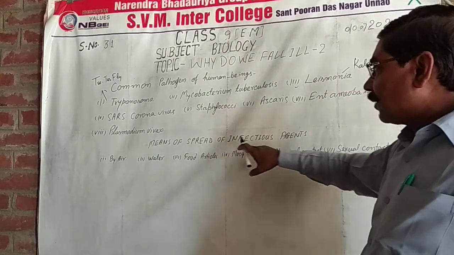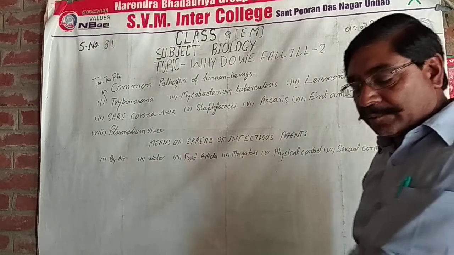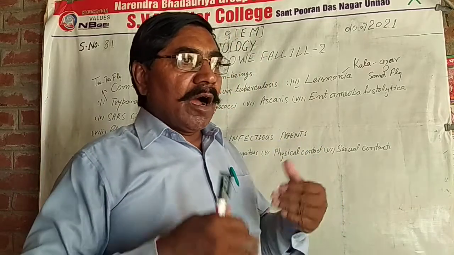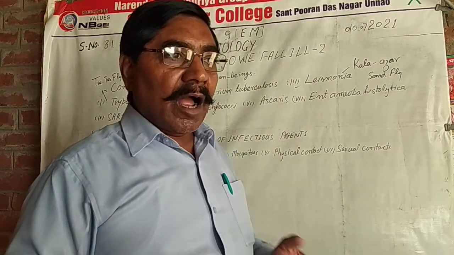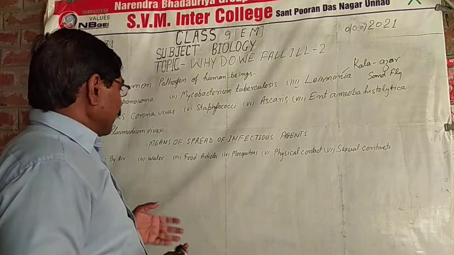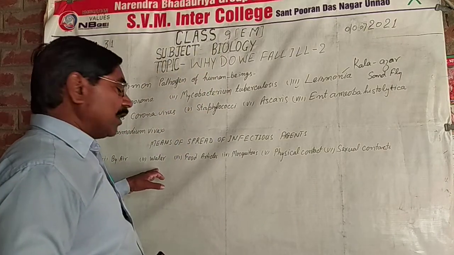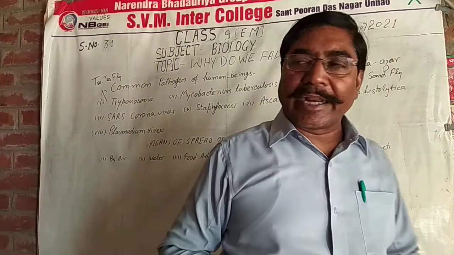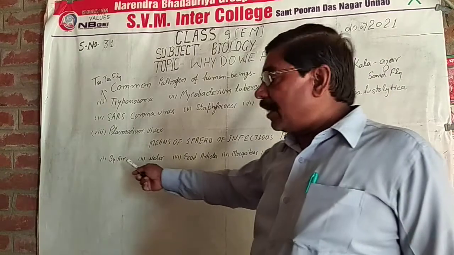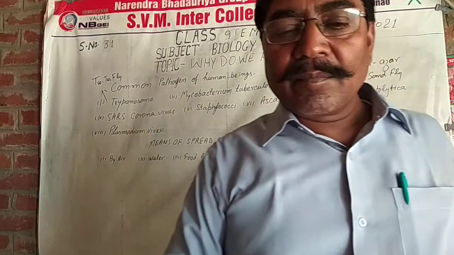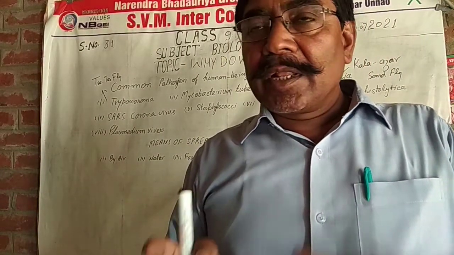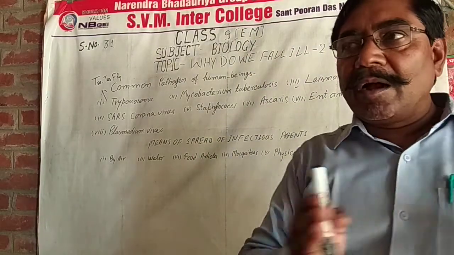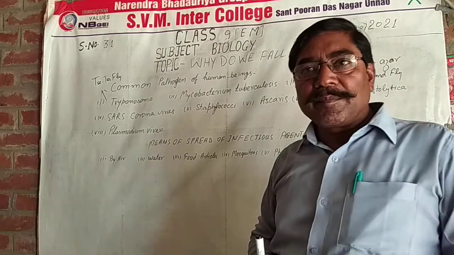Next, means of spread of infectious agents. How do infectious agents spread? By air, by water, by food, by mosquito, by physical contact, by sexual contact. By air: the droplets of a diseased person are present in the air.